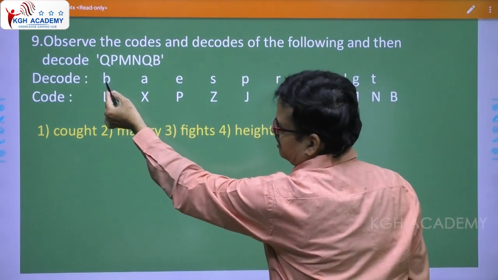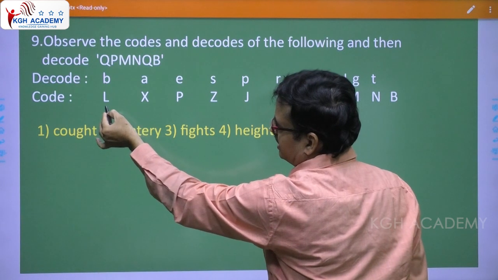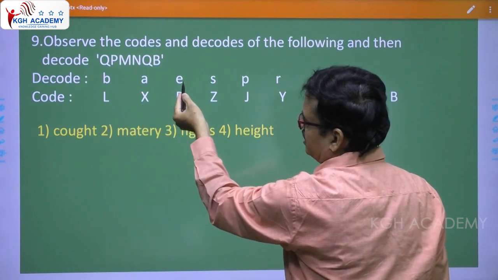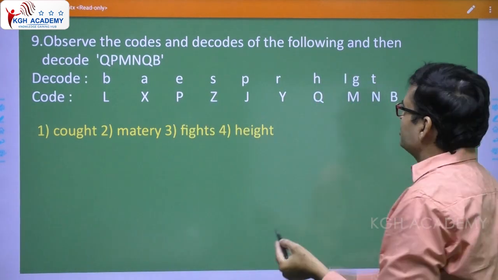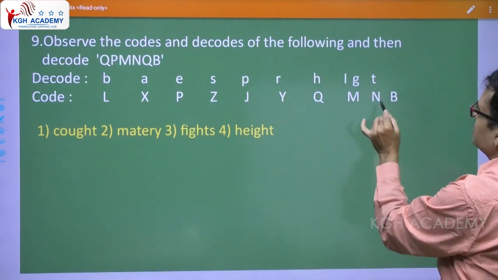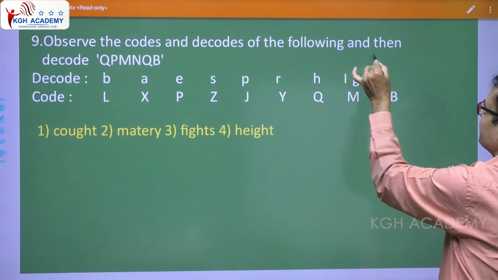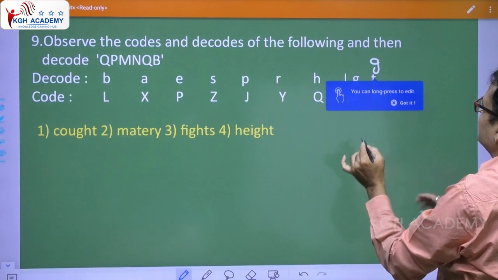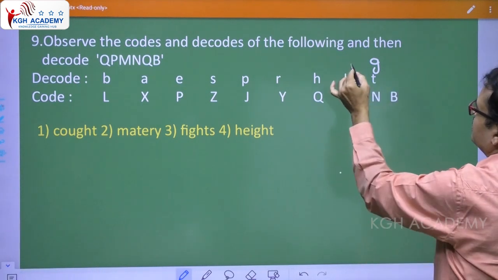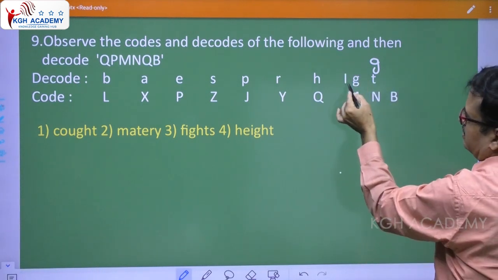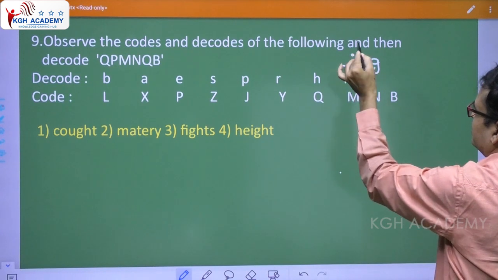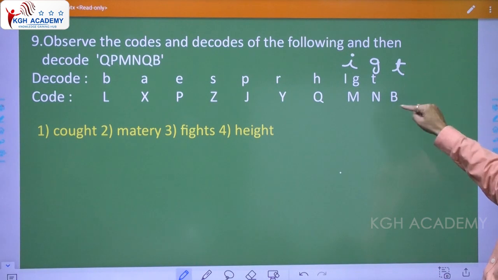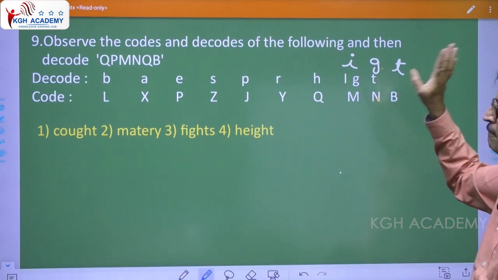Small letter B is coded as capital L, small a as capital X, small e as capital P, and in that way. When you take here, this is G, this one I write here, this is T. So T for B, G for N, I for M.